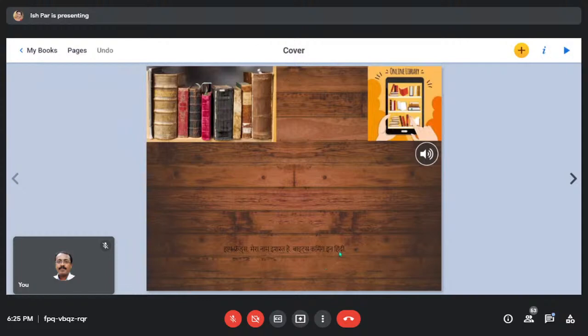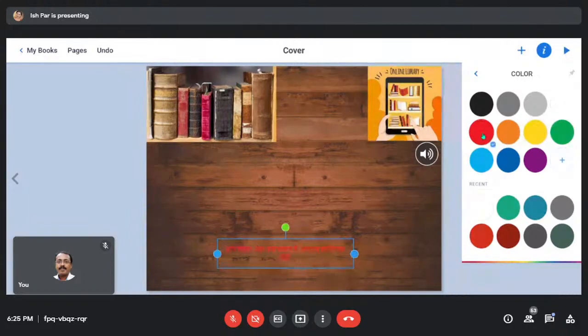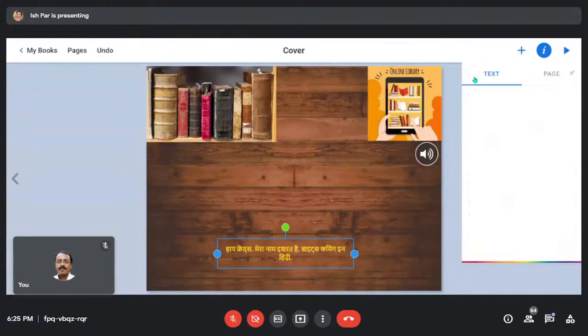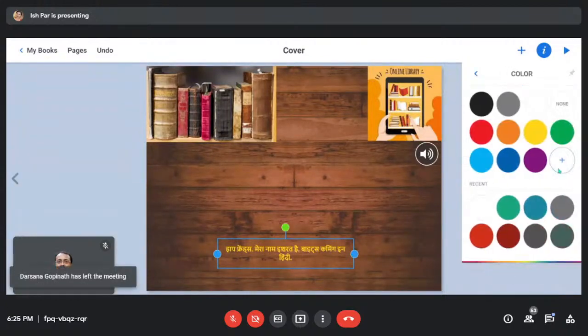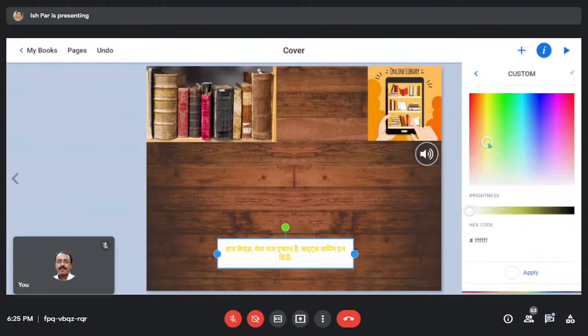So here is the book which I've written in Hindi, but it is not visible on my dark background. So what I will do is I'll put a select here. I will go to my inspector button. I will select in the center. I will make it bold. The font size, I don't like black color, so I'll go for red. Red is also not visible. Yellow, okay. And the background, I want better to have white or some shades of light yellow. Apply.